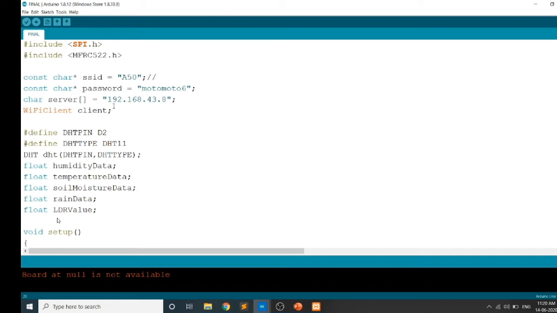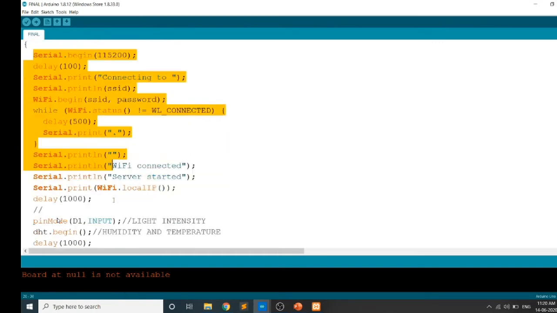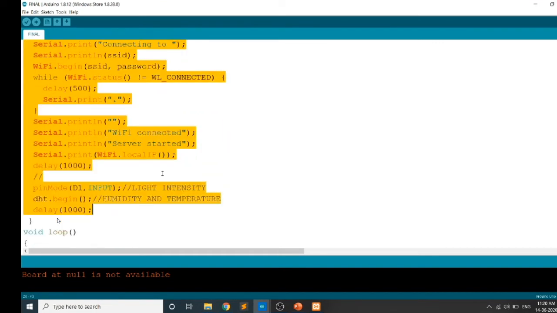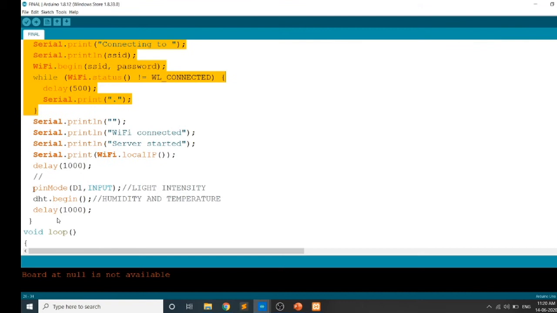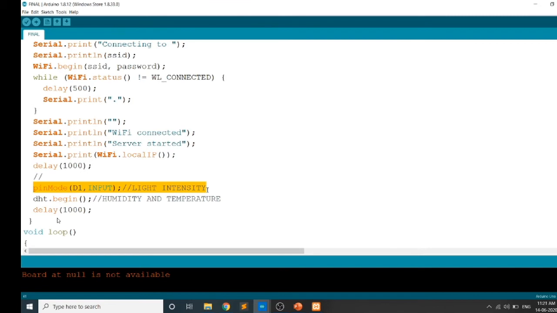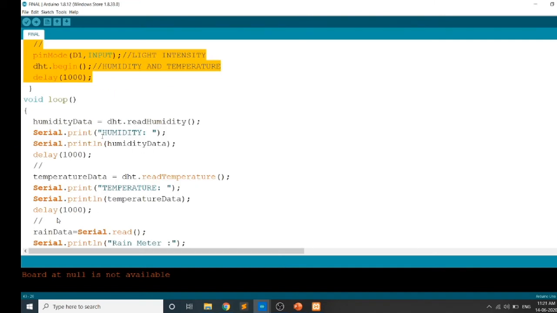We can see that here is the code. We are connecting to the local network, and we are initializing some variables, and we are setting things up so that we can get all the sensor data. Firstly we connect to the local network. Once it is connected, we initialize the type of mode we are supposed to get from the sensors, and we turn on the DHT model, and with some delay we initialize all the required things in the setup function. Later we run the loop function, which will be collecting data from the sensors and sending it to the database in repeated, loop mode.